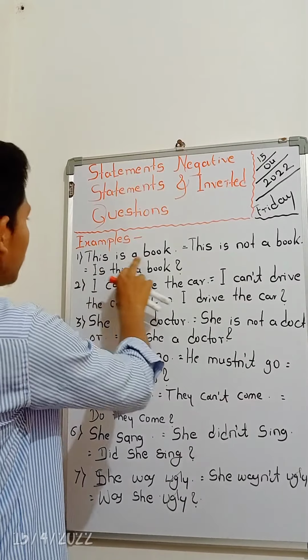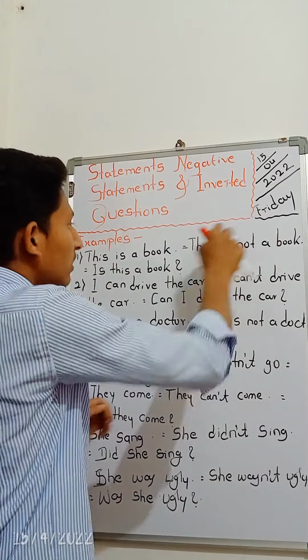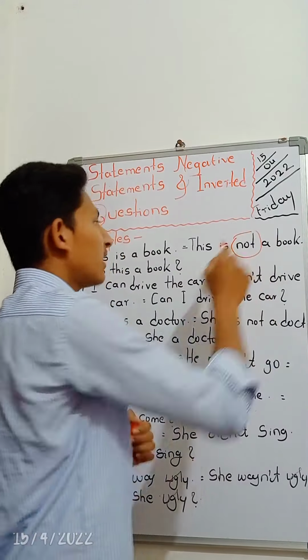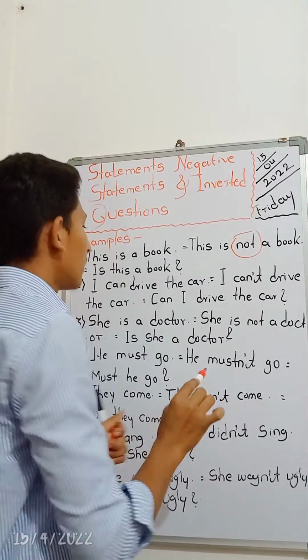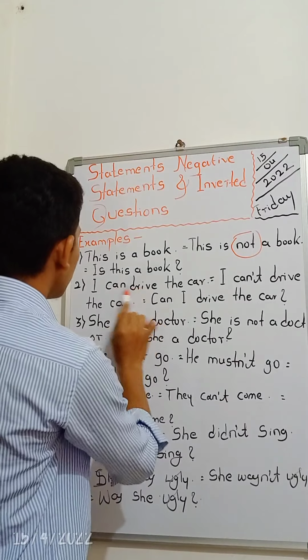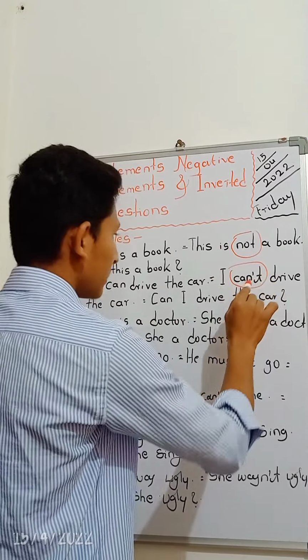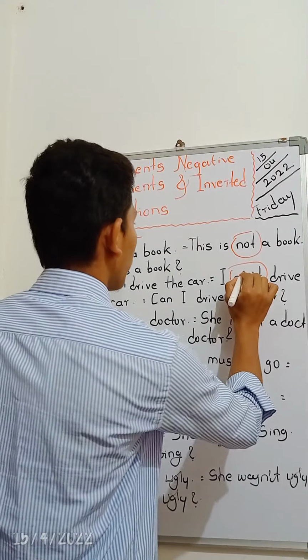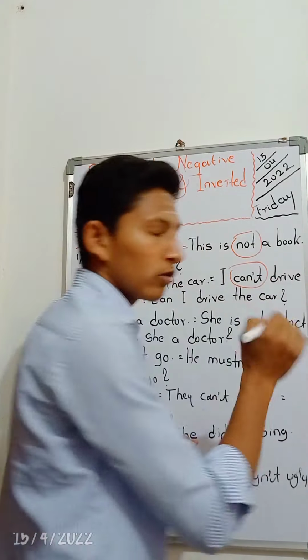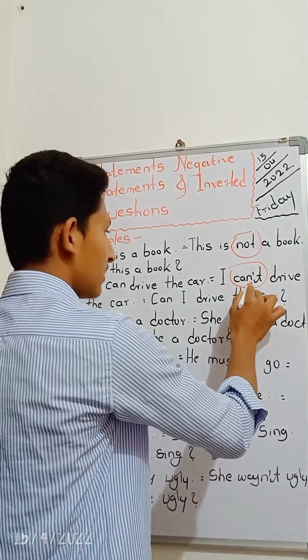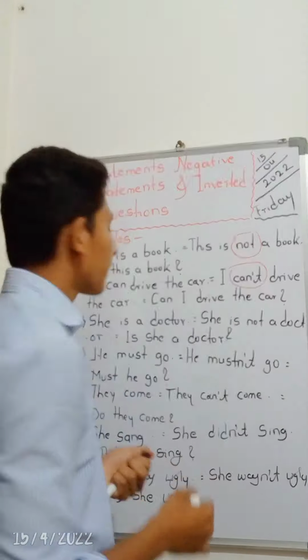This is positive: this is a book. This is not a book. Not is the different word here, giving the negation. I can drive the car. I can't drive the car. Here can't is an abbreviation. The full form of can't is cannot, but we have added a contraction here, and this gives the sense of negation.